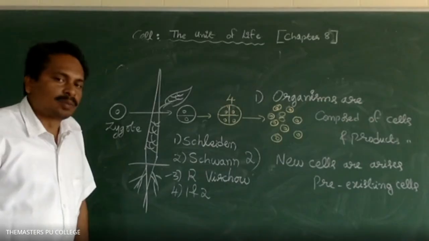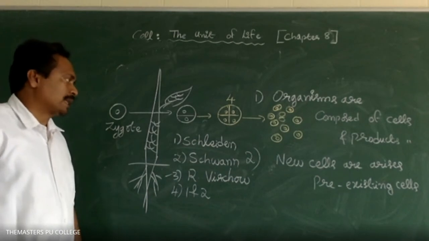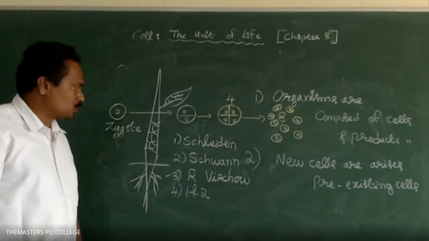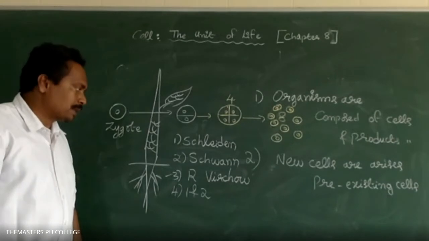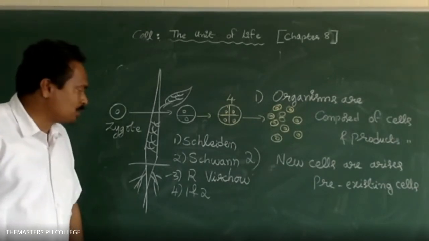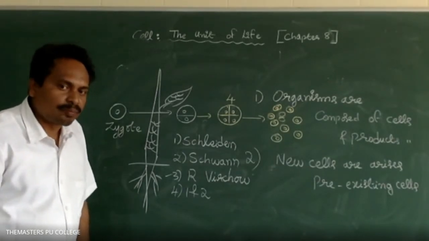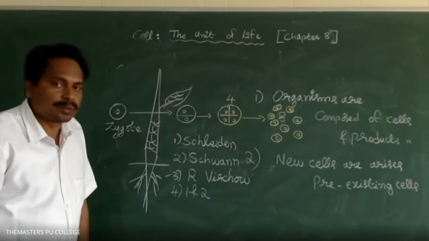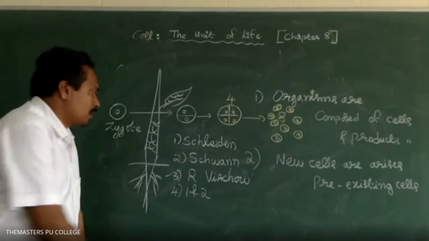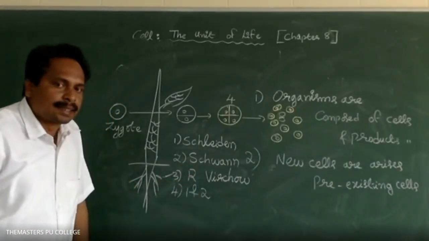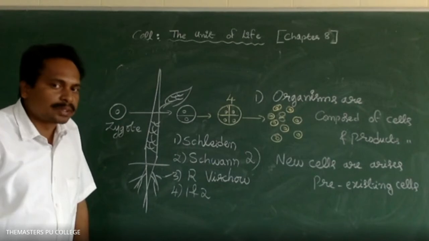The cell theory was modified by whom? Option 1 is Schleiden, option 3 is R. Virchow, option 4 is 1 and 2. Option 3, R. Virchow, sir. The cell theory was modified by R. Virchow. The cell lineage theory, the cell inheritance theory, was proposed by the scientist R. Virchow.